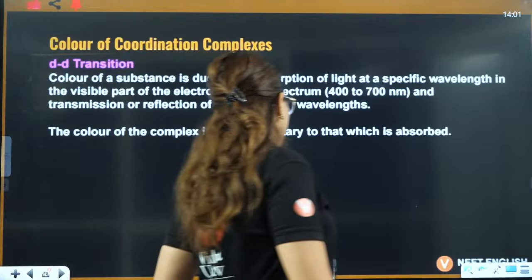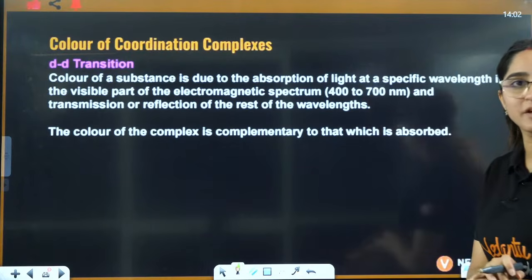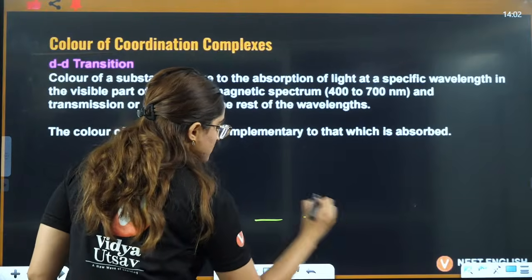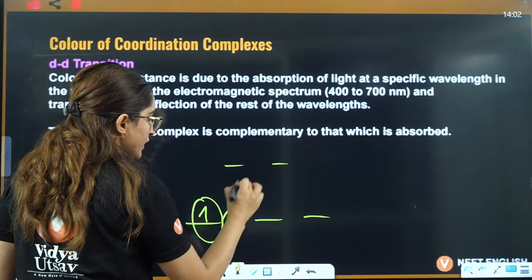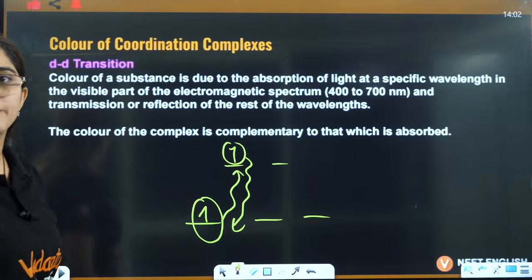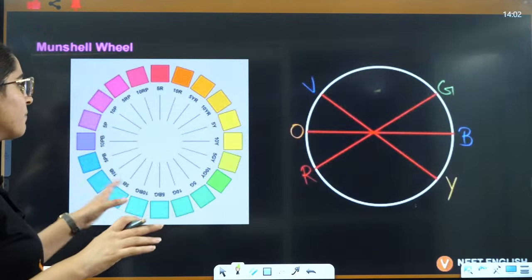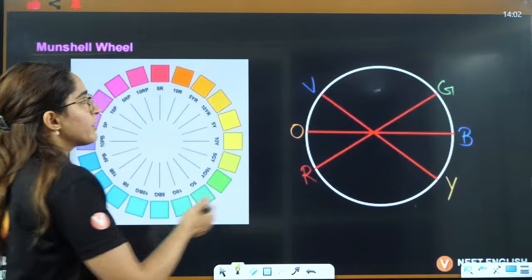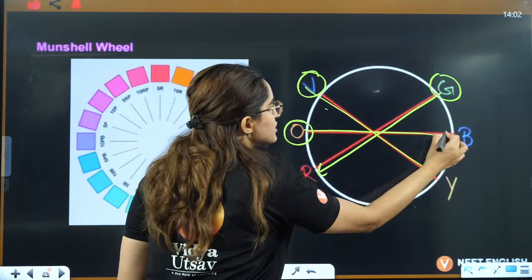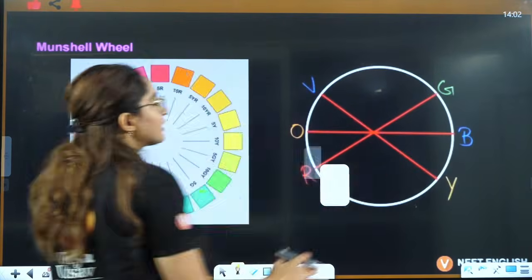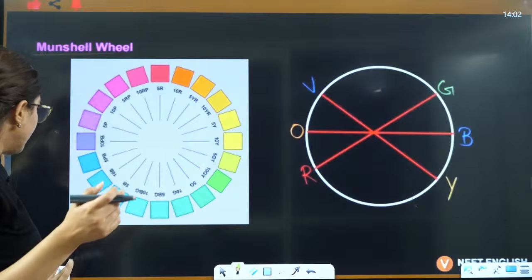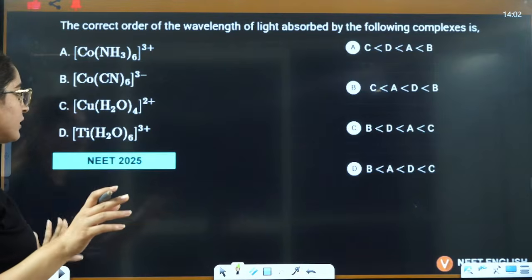Then we talk about the color of the coordination complexes, from where again the questions are asked. Color happens because of the d-d transition. If you see here, there is one electron, it will shift to this position and come back, and the complementary color will be given by this compound. For example, if it is absorbing violet, it will give you yellow. If it is absorbing green, it will give you red. If it is absorbing orange, it will give you blue. This is called the Munsell wheel, so it is a color wheel. Based on that, colors are given here.